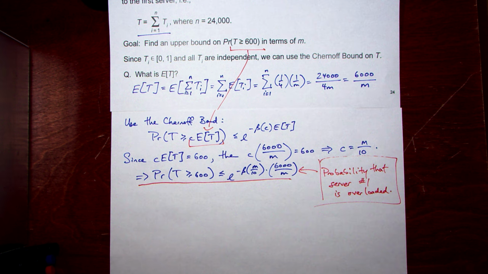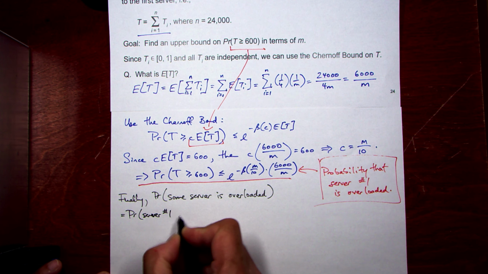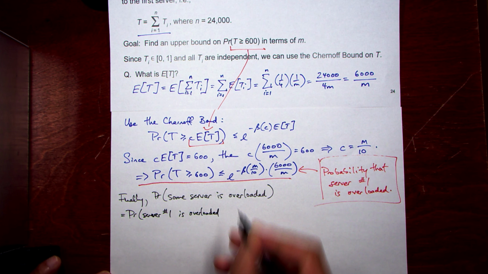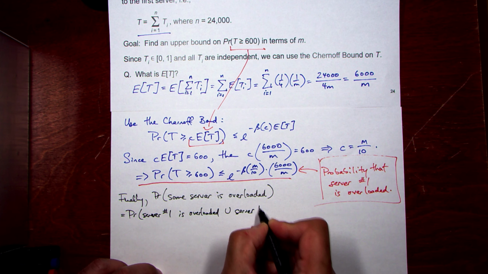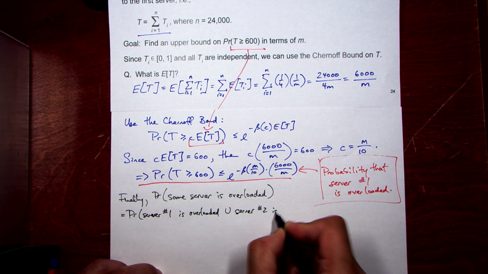All right, the missing piece: any of the m servers could be overloaded. That's the probability we are after. It didn't ask for the probability that server number 1 is overloaded; it's any server. So written longhand, this is the probability that server number 1 is overloaded, or server number 2 is overloaded, or number 3, or number 4, or, I can probably squeeze number m in there.